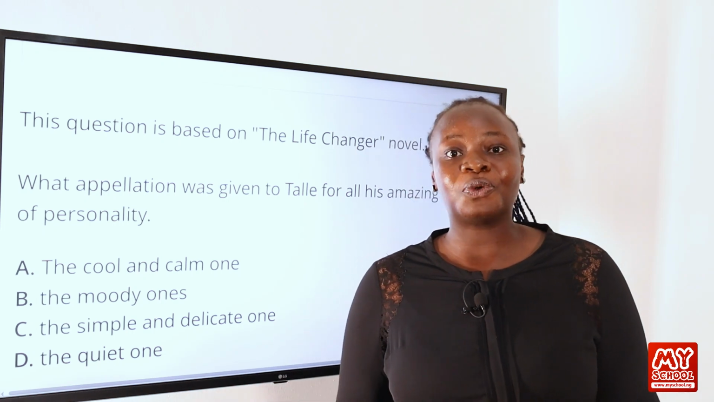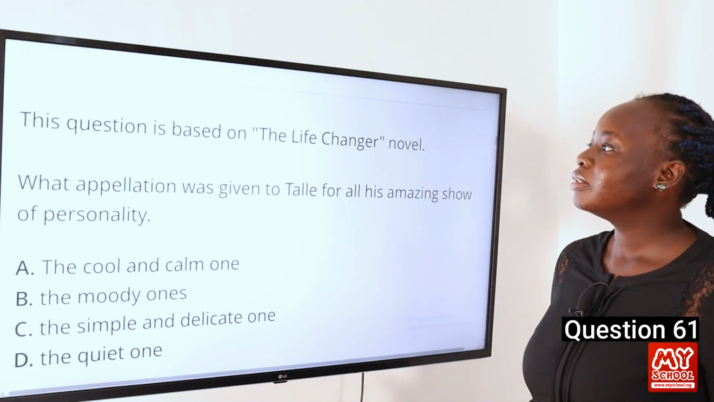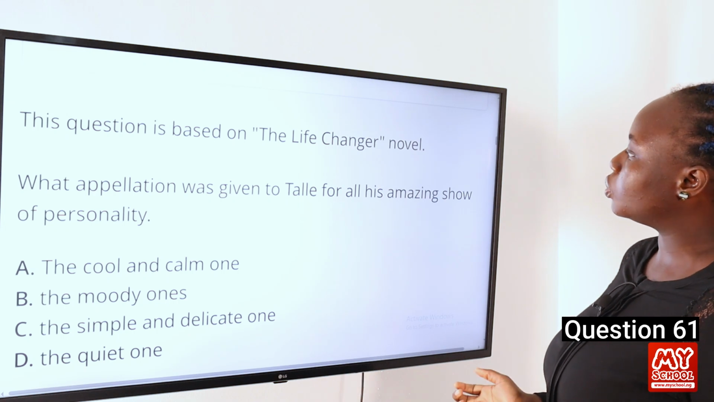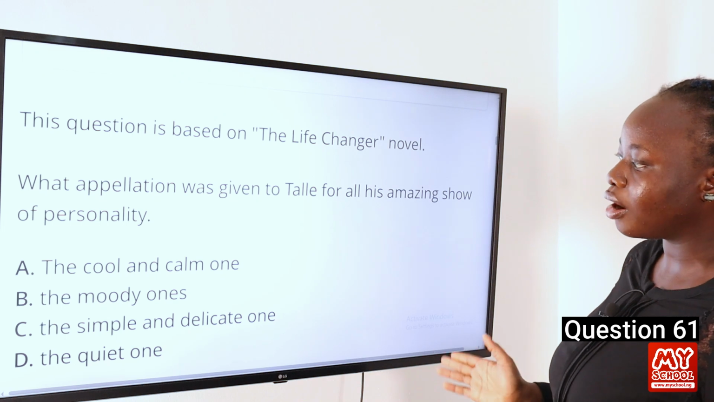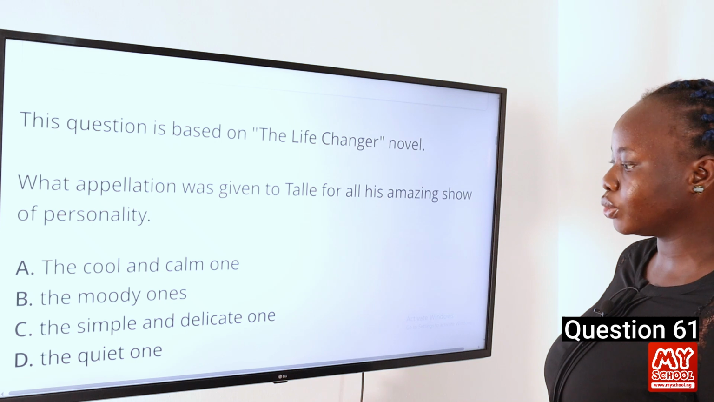Today we are going to be reviewing questions 61 to 90. So let's begin with question 61. This question is based on the Life Changer novel. What appellation was given to Tally for all his amazing show of personality? A. The cool and calm one. B. The moody ones. C. The simple and delicate one.